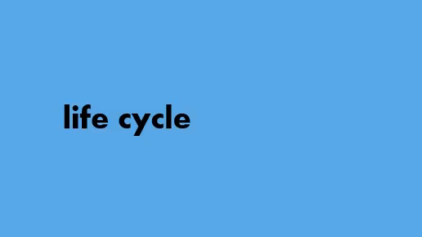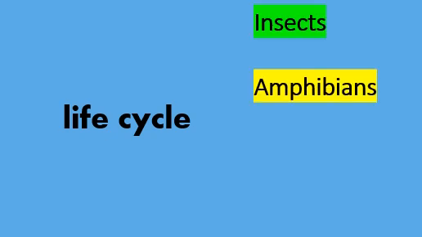The life cycle of an animal is the journey from the start of its life all the way to the end of its life, or to the point where the animal has babies and new life is formed. In this video, we will look at the life cycle of insects, amphibians, birds, and mammals.